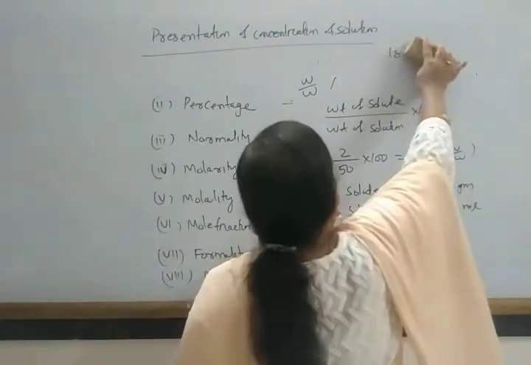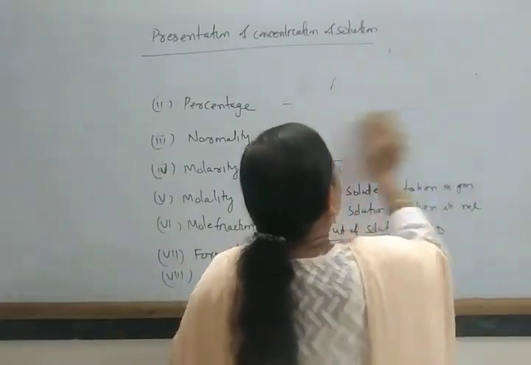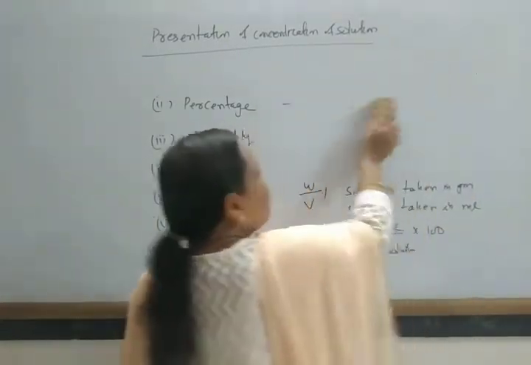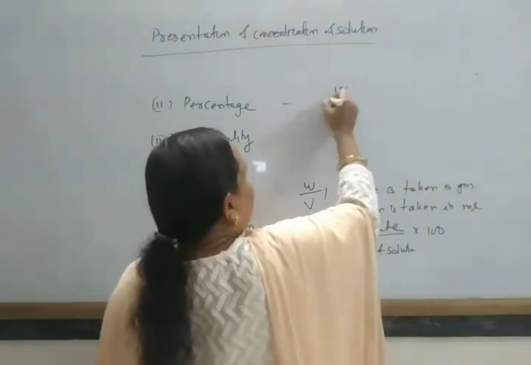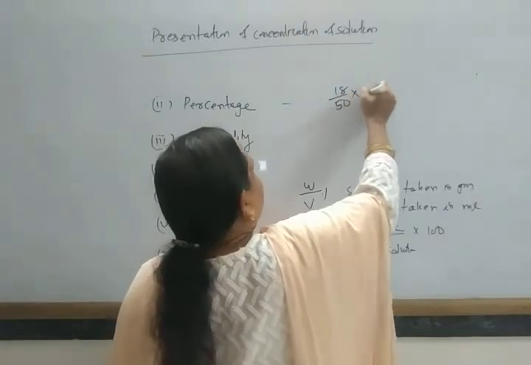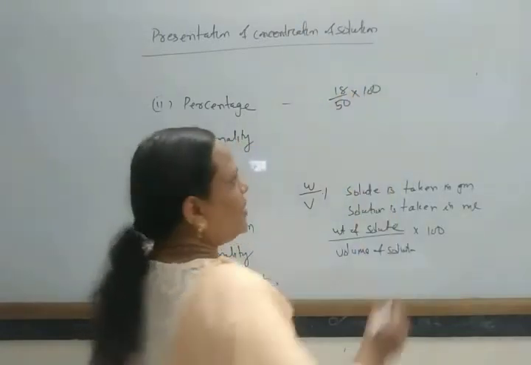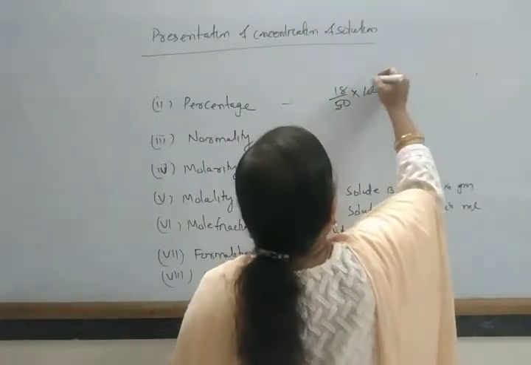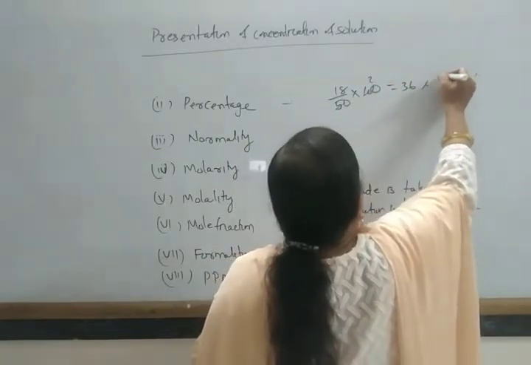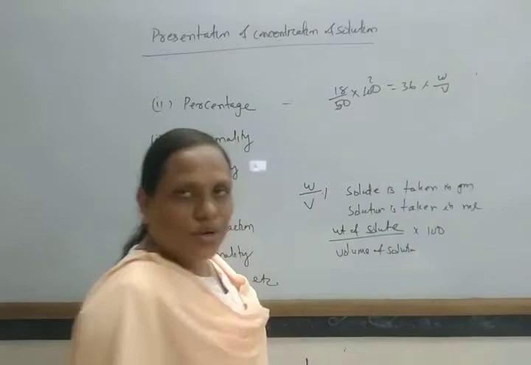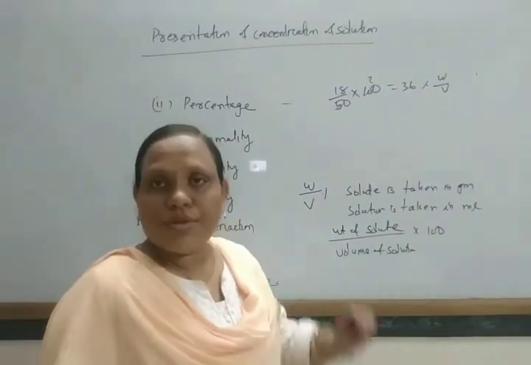Then its percentage is determined as 18 by 50 into 100, which is equal to 36 percentage, that is your weight by volume. So volume of the solution is taken.